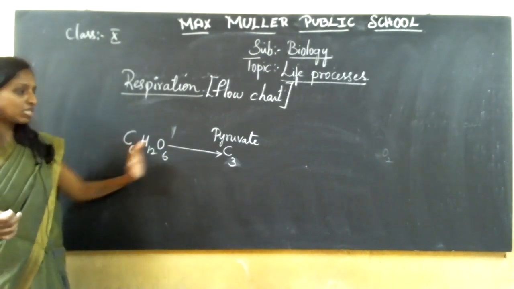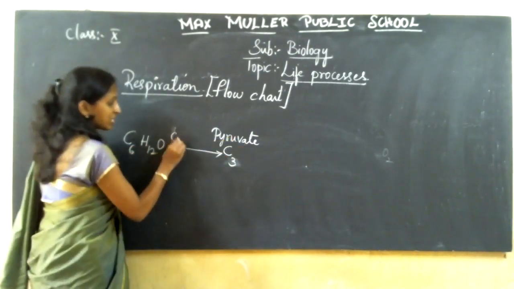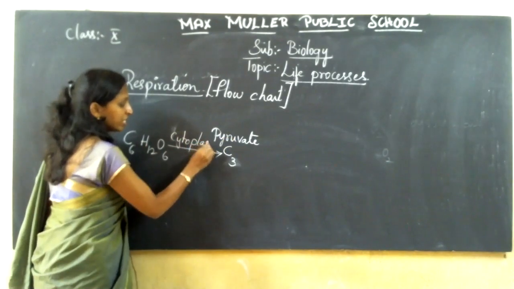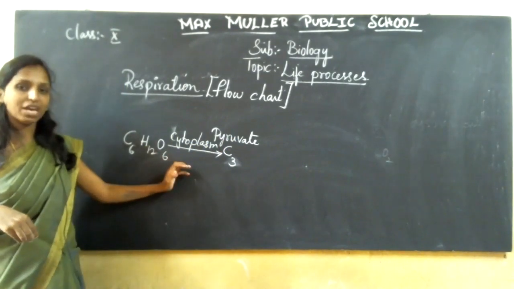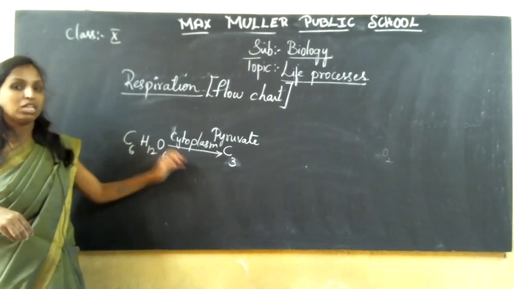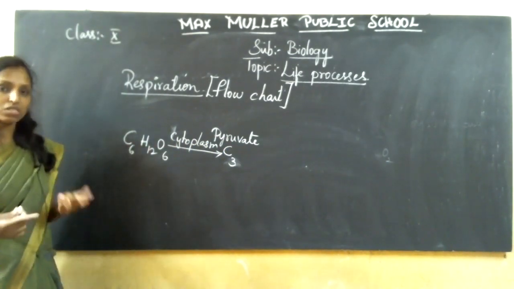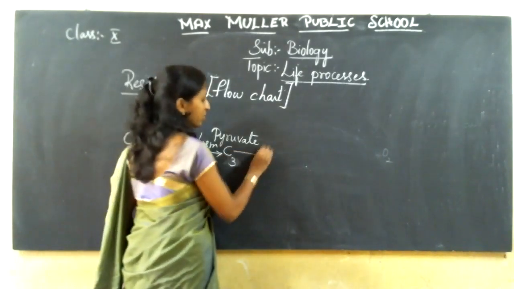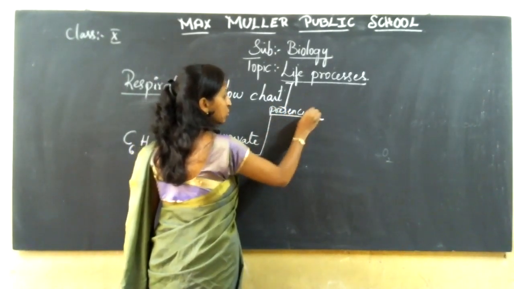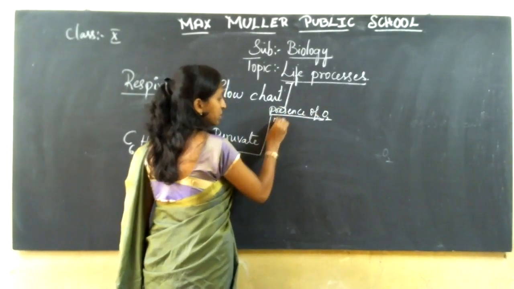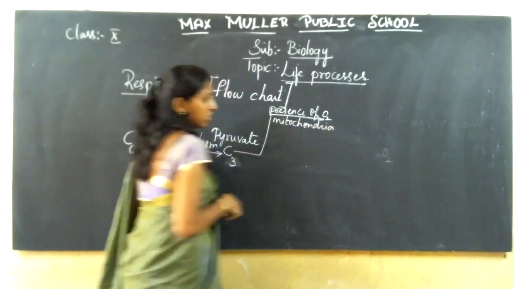Now this glucose molecule breaks down into 3 molecules of carbon, called pyruvate, which takes place in the cytoplasm. This breaking down of the glucose molecule is nothing but called glycolysis. Breakdown of glucose molecules during the respiration process is called glycolysis. Now these 3 molecules of carbon will break down in the presence of oxygen, which takes place in the mitochondria.